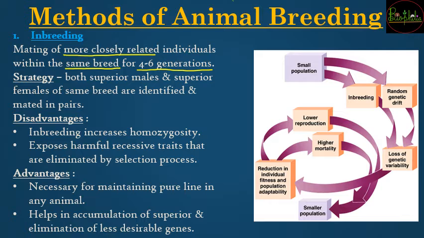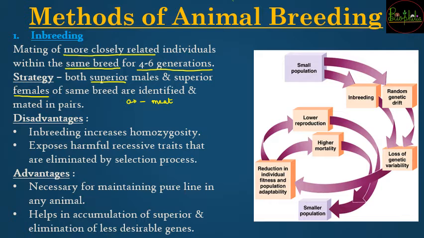So what is the strategy behind inbreeding? You are going to take the superior male and you are going to have the superior female. So superior male, आप कैसे define करोगे? Superior male, that means if the male is going to be having good quality meat. So meat quality अगर बहुत अच्छी है, so generally males are used for meat purposes.